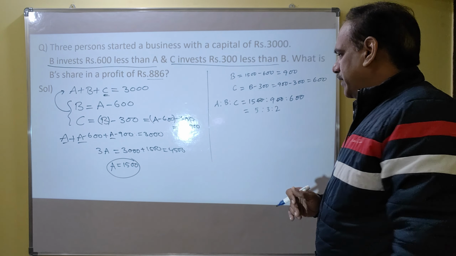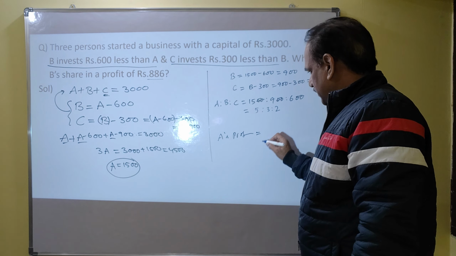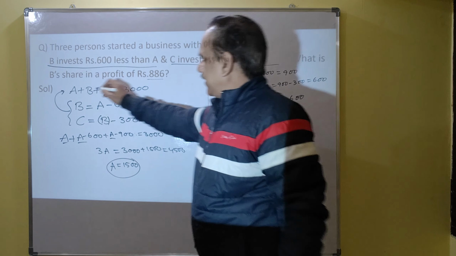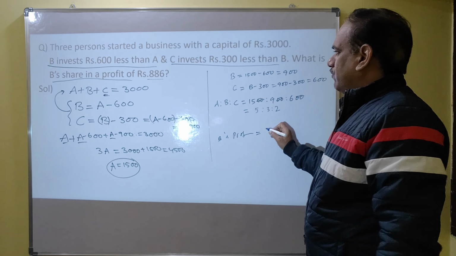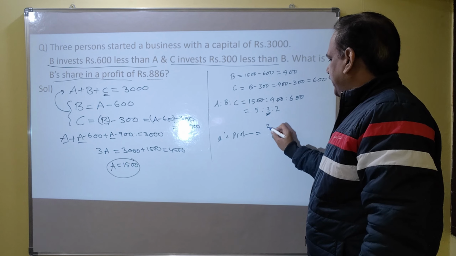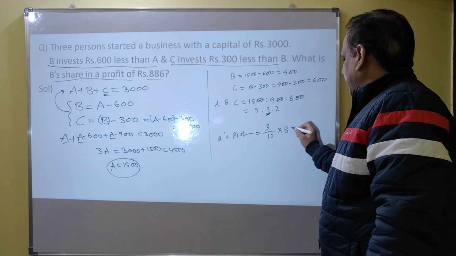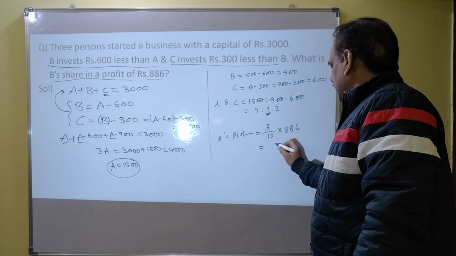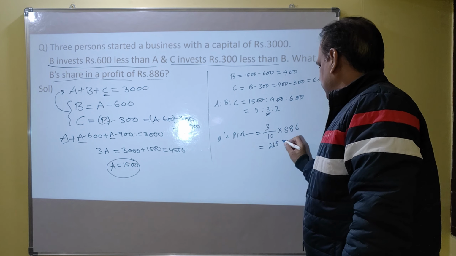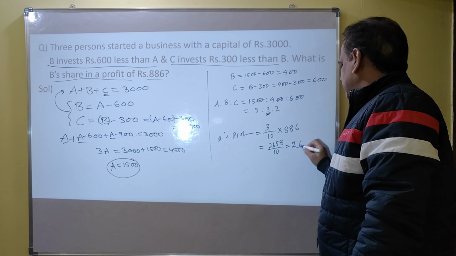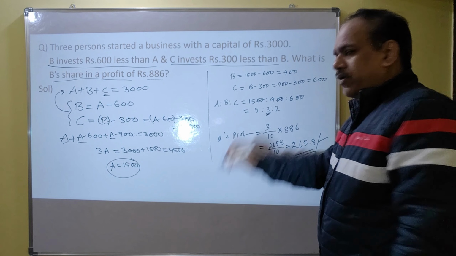The same ratio they have to share their profits. But you need not find A's profit, because you are asked to find B's share in a profit of 886. So directly you can find B's profit. How many shares does B get? 3 out of, what is the total number of shares? It is 10. In a profit of 886 rupees, it is 2658 by 10, so 265.8 rupees is the profit of B.